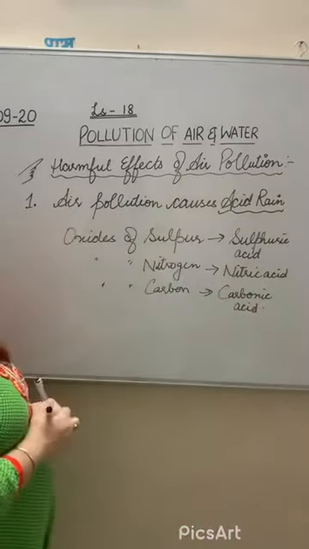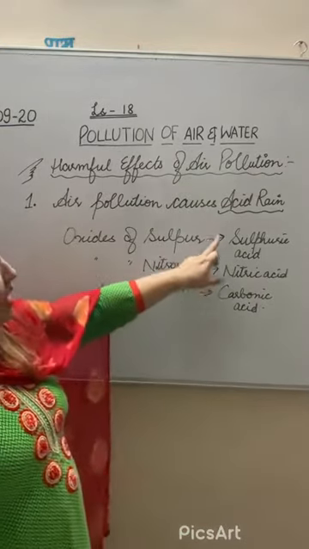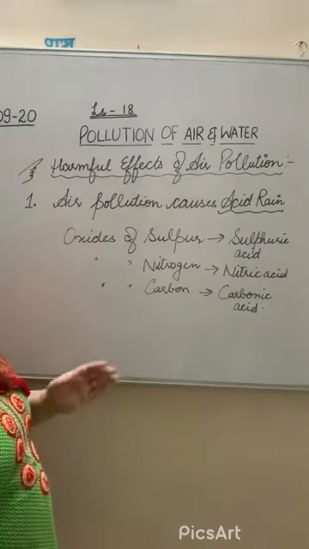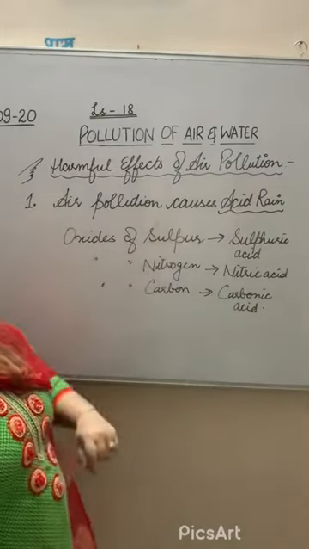That means when these oxides of sulfur, nitrogen and carbon produce their respective acids, and when these acids fall on the earth in the form of rain, then acid rain occurs.